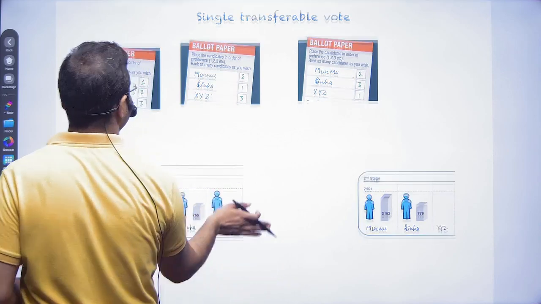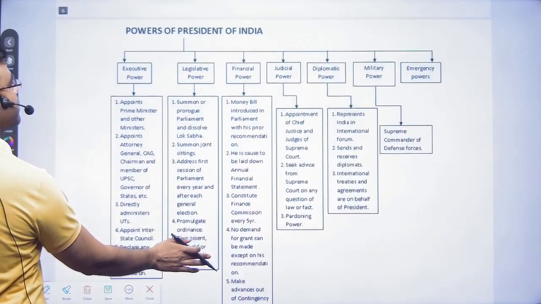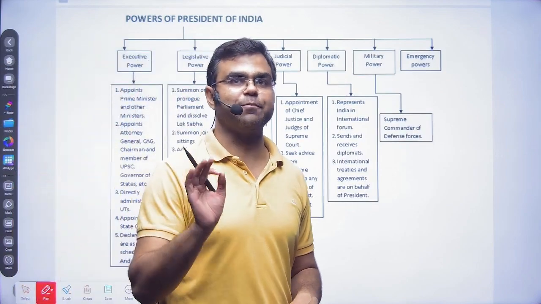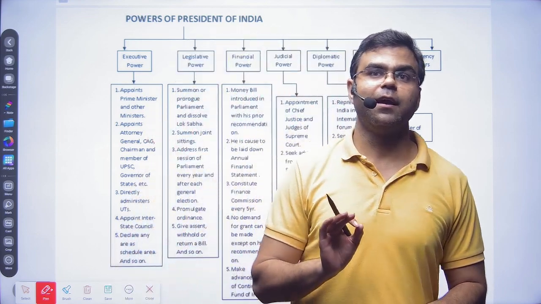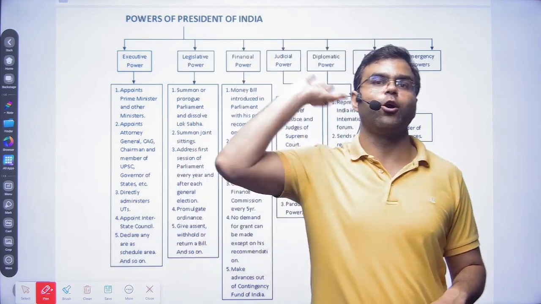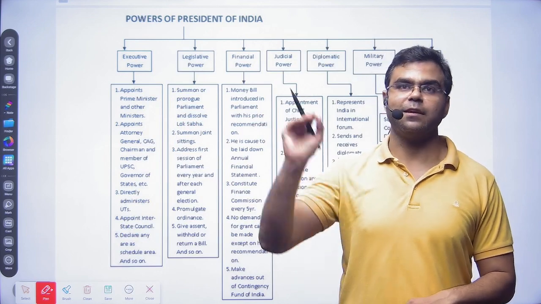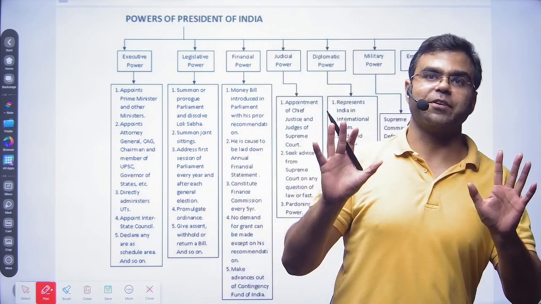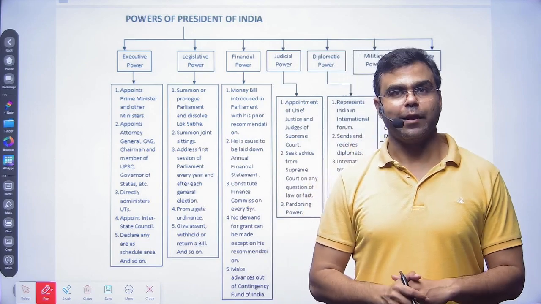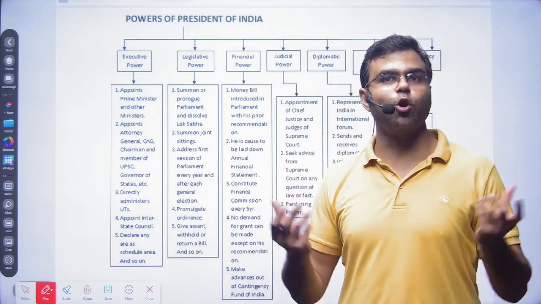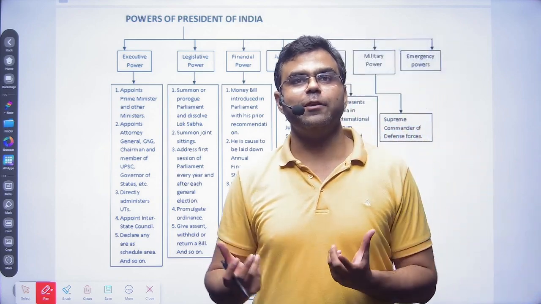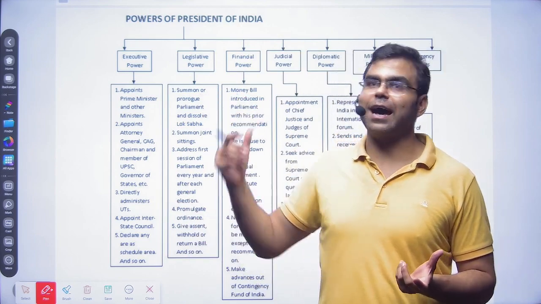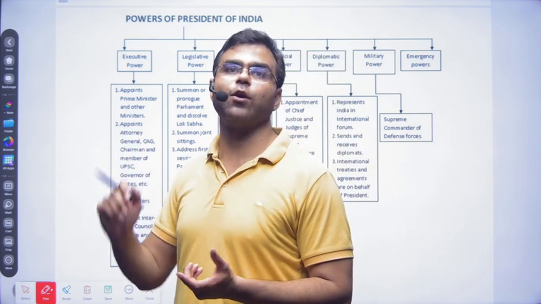So now we have identified the electoral college, the election process, and the values of the votes have been decided. The election has been conducted, and we finally got our winner. Let's say Srimati Draupadi Murmu has been declared the winner, and she is the president of our country. Now the next question comes up for Draupadi Murmu: okay, I have become the president now, what powers do I have, and what am I supposed to do? So here we are going to read about the powers of the president.